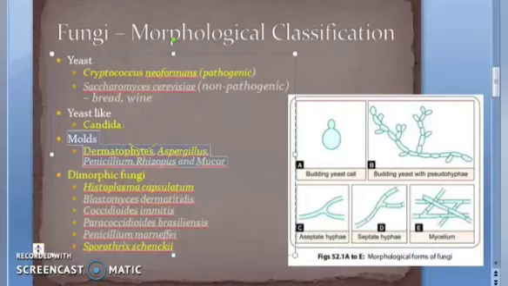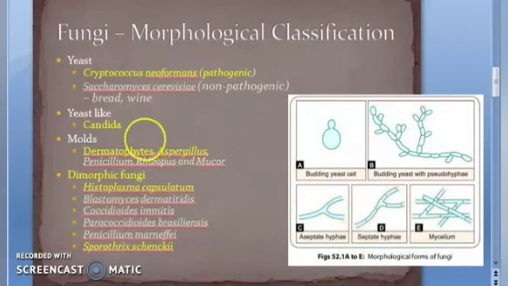Molds, they are long branching filaments, okay? They grow as long branching filaments called hyphae, like this one. Hyphae can be either septate or non-septate. They grow continuously to form a branching tangled mass called mycelium. This is mycelium. Tangled. If it gets entangled, like the Tangled movie. No, this is mycelium. Okay.